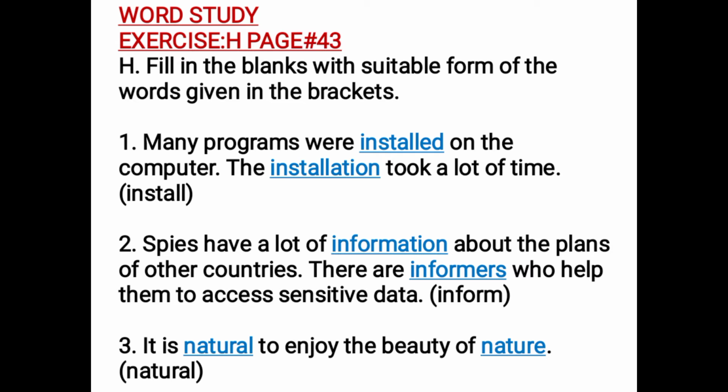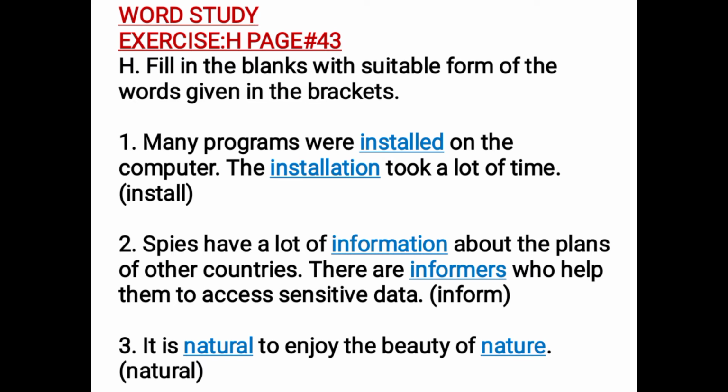And in this sentence, the first part, many programs were, this is talking about the action. So when we're talking about the action, we have to use the verb member of the family. So the verb member of the family is install, and it has three forms: install, installed, and the last one installed. So we have used the past form, as this action is from the past. Many programs were installed on the computer.